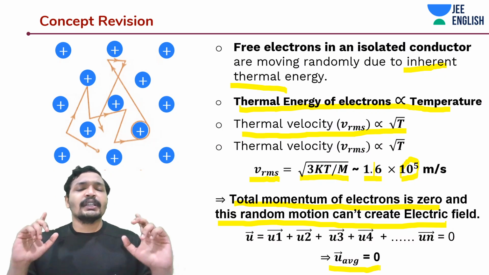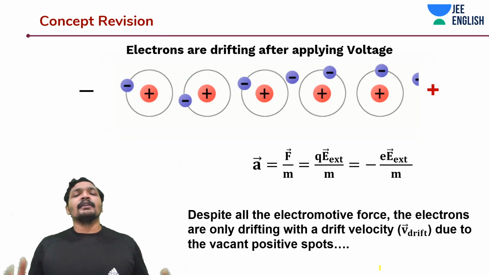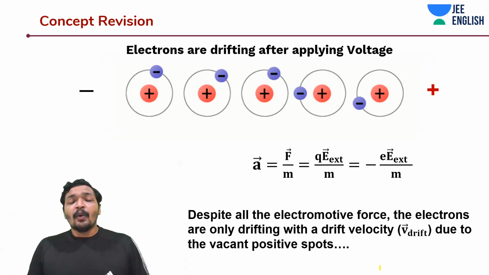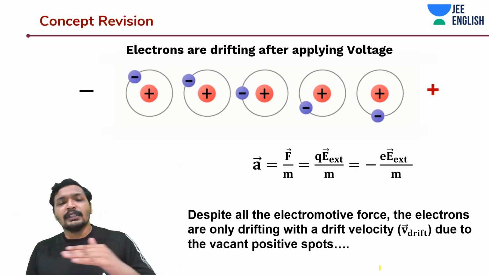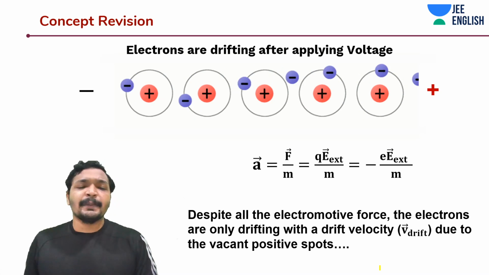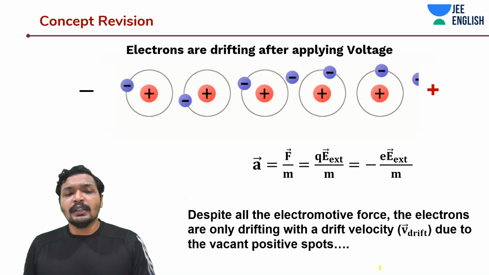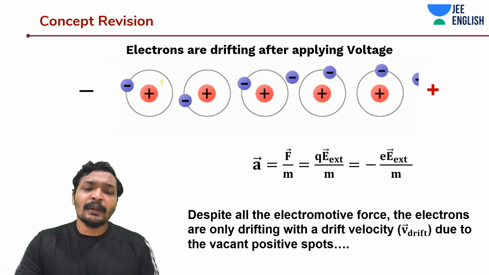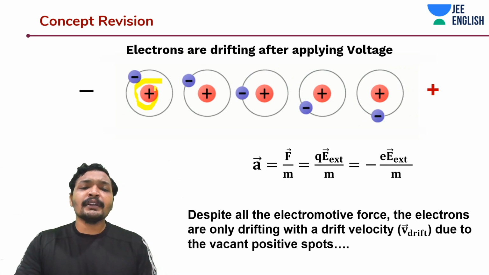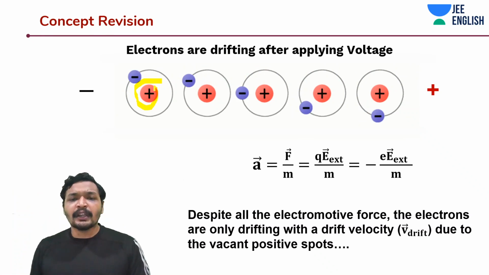Awesome. Now let's apply the potential across these terminals. So what is happening once I am applying this potential? It is still not able to move very smoothly. If you look at it from an atomic level, the electrons are still not moving smoothly. There are vacant spaces in the atom or material that keep attracting the electrons, and the electrons are repelling themselves and moving around.